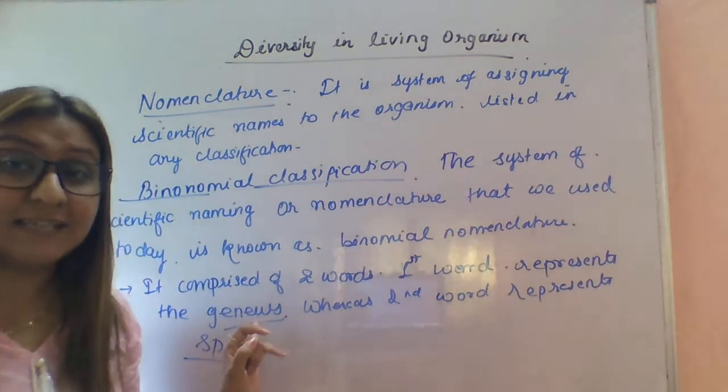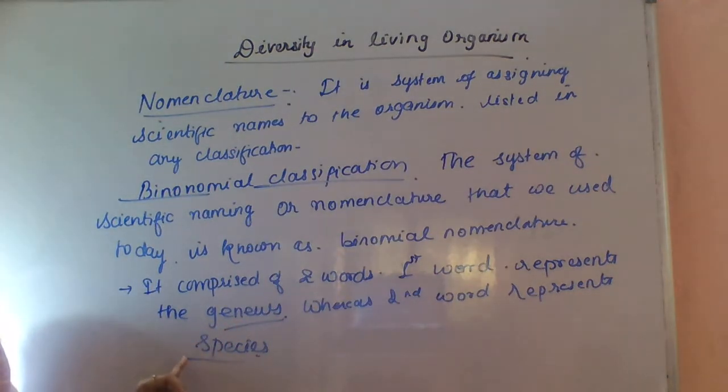You can say the genus is the generic name, and the species is the specific name.